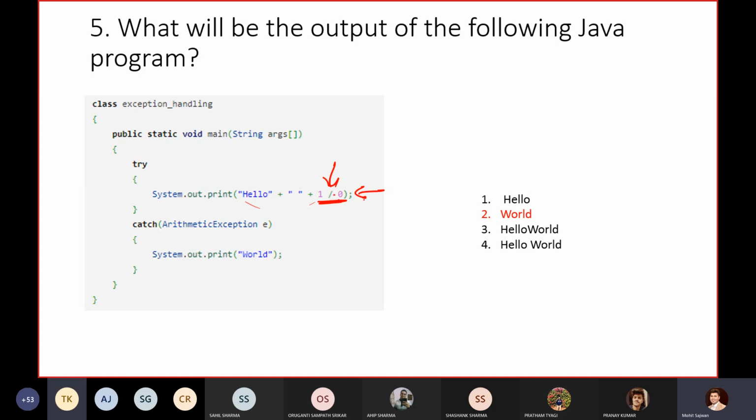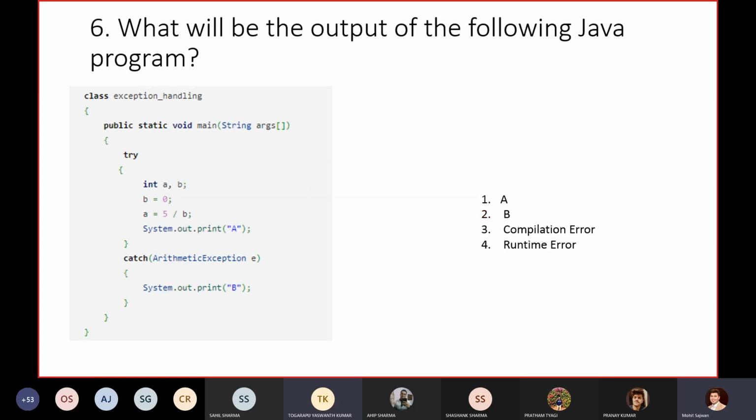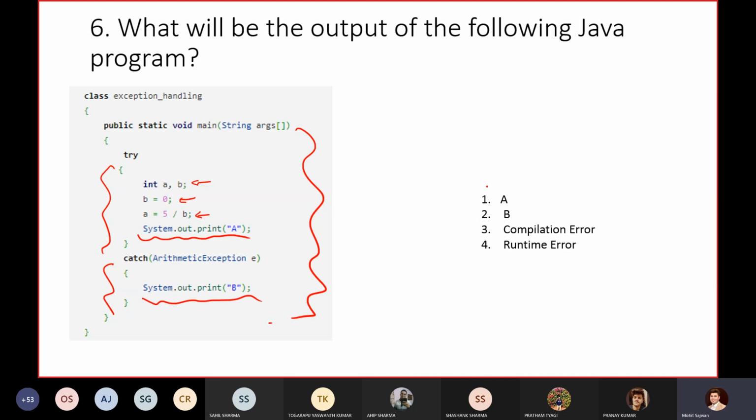Right. So now take this code. Now tell me, if we are going to execute this code, what output we will get. Again, the question is quite simple. We have this try block, we have this catch block, and here we have values A and B, A divided by 0. We are printing System.out.print A, System.out.print B. So which output will we get: a compilation error, a runtime error, A or B?